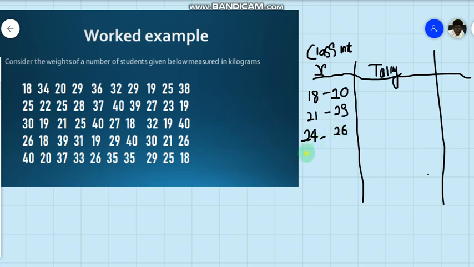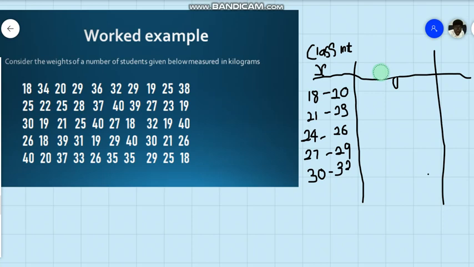Then we have 27 to 29, then 30 to 32. This is how we use the class interval. But what you would observe is that using these, we don't have a representative number for the mean.